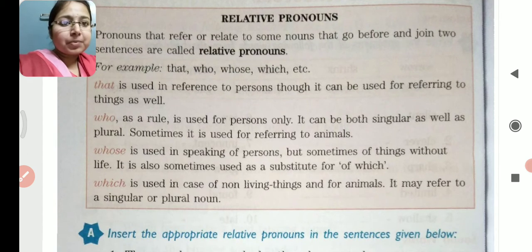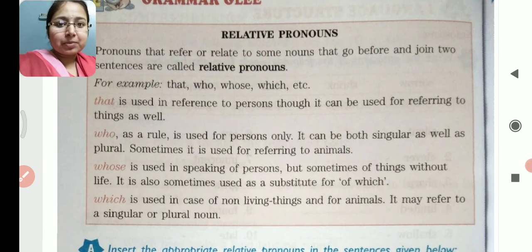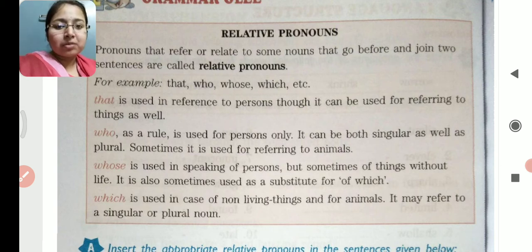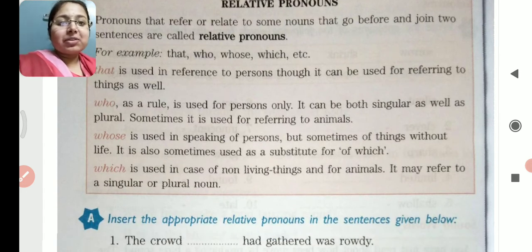So we have four relative pronouns that we are going to study. That is that, who, whose and which. तो ये चार relative pronouns हैं जो हम लोगों को आज पढ़ना है. So the first one, that. That is used in reference to persons, though it can be used for referring to things as well. तो अगर हम लोगों को persons को denote करना हो या refer करना हो, then we use that. And we can also refer to things, not only to persons but also to things. हम लोग persons के साथ साथ things को भी relate करने के लिए we use this relative pronoun that. This is the first one.